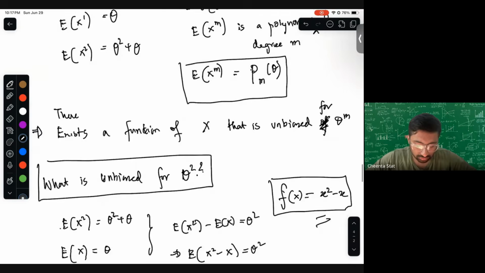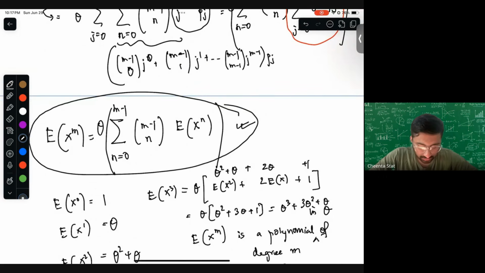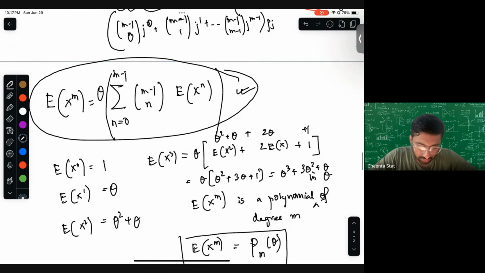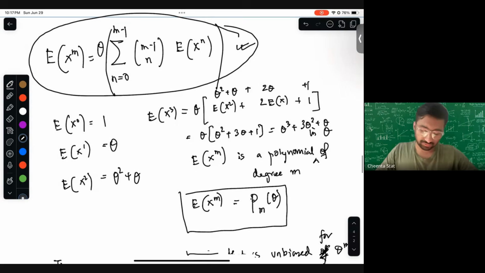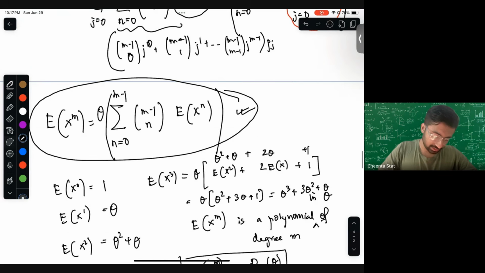We are using this. Yes, so let me make you understand. This is actually the whole idea. If you replace this, let me rewrite this.